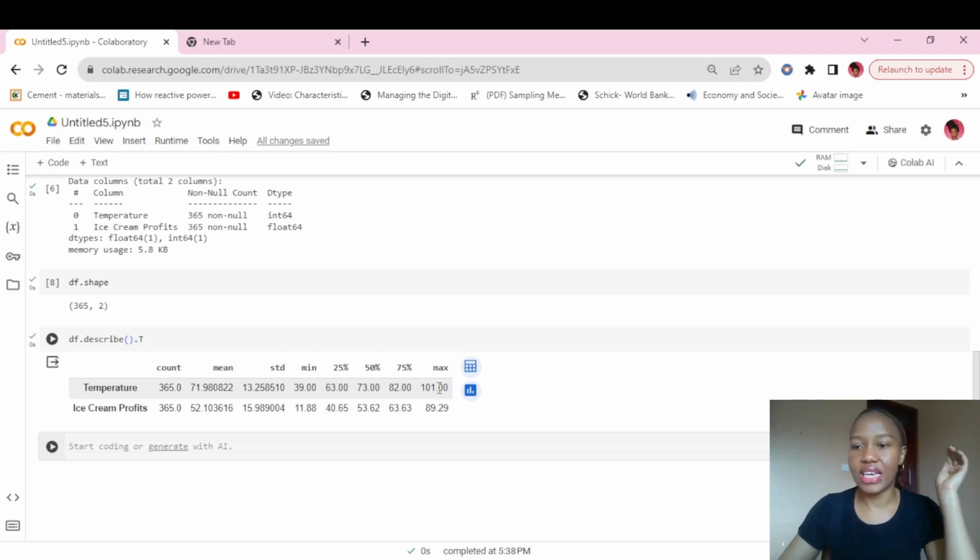So the next thing, which is where I'm going to stop for today, is to look at how many null entries we have here. After getting to this point and looking at what the data is showing you in terms of descriptive statistics, the next step, which I'll just give you a preview of for our next video, is handling nulls.